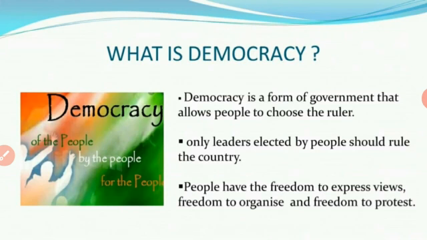So during that election time we have to select our representative. So that person becomes a ruler and they are ruling the people, and they form the legislative council, that is the formation of government. Okay, so what is democracy? Democracy is a form of government that allows people to choose the ruler. So people choose the ruler through elections.